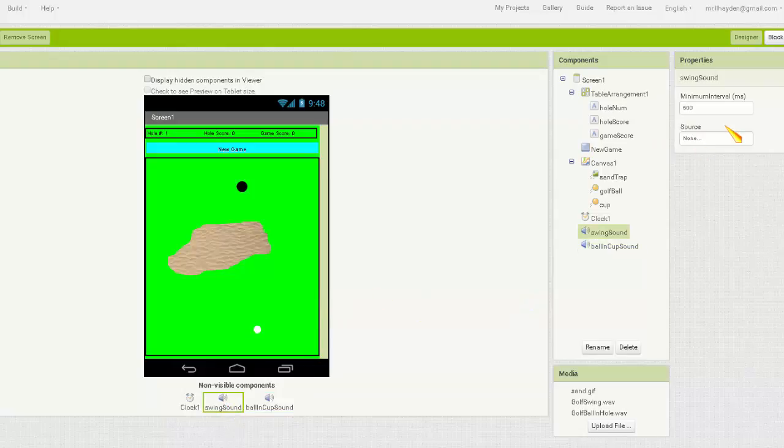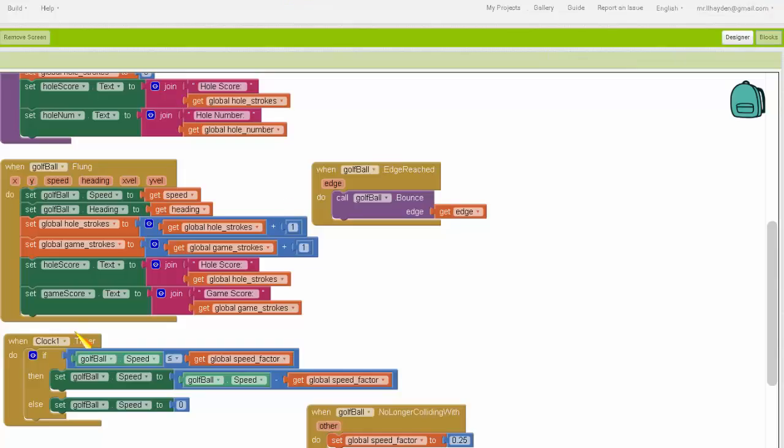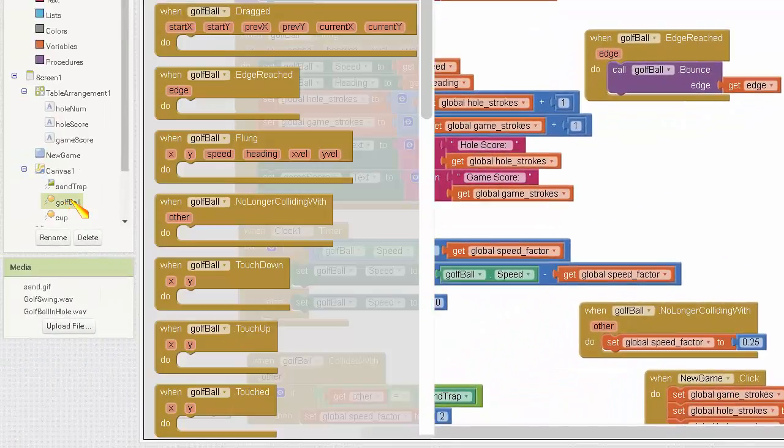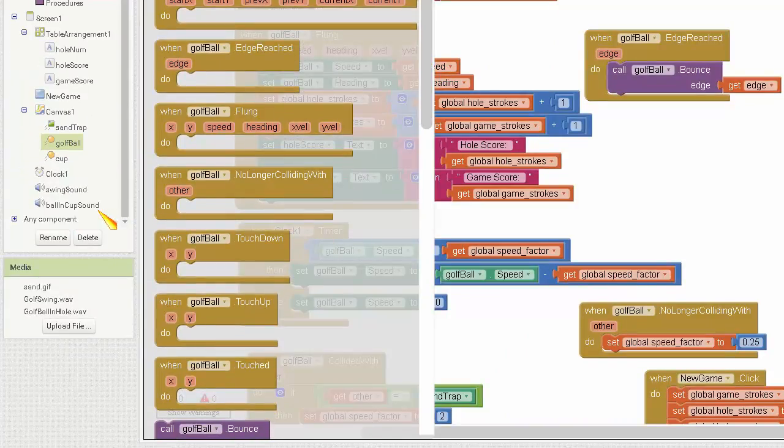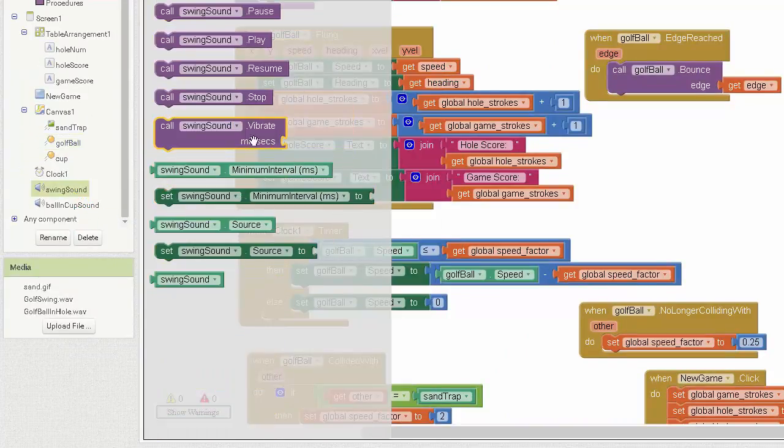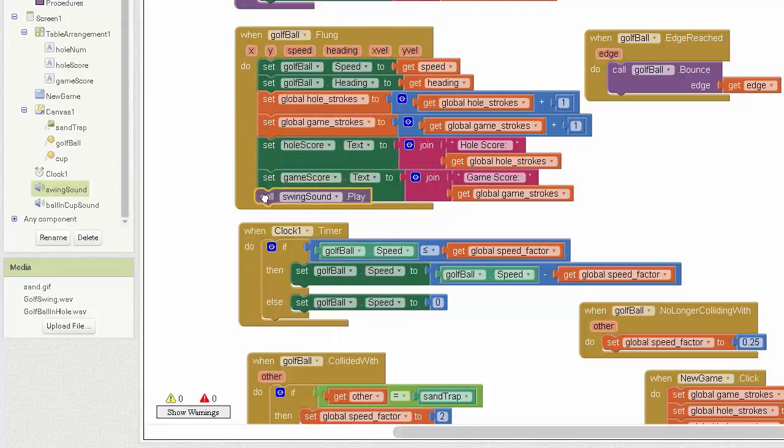Okay, and then I'm going to choose the sound that matches its description. Okay, and then every time they fling the ball, all we do is call the swing sound. So I go to swing sound.play.